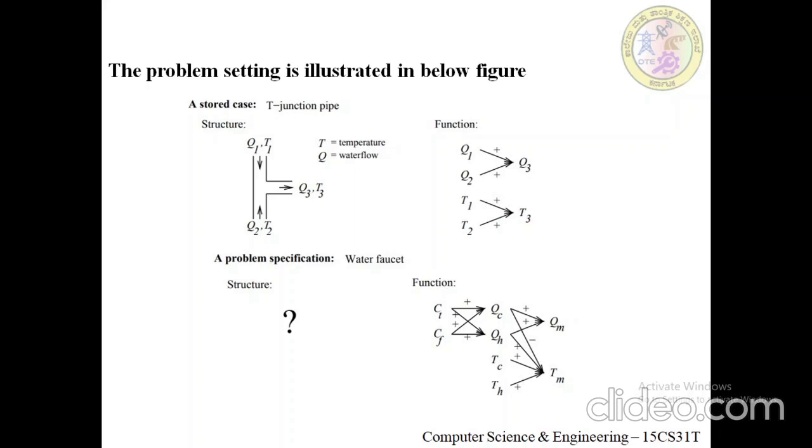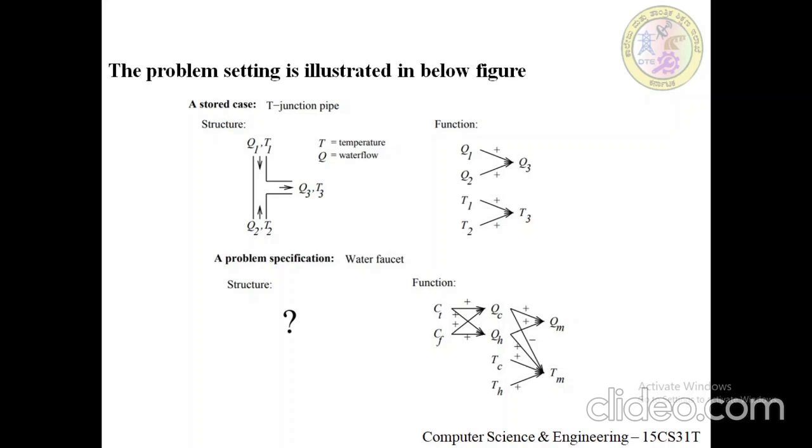Similarly, we have TC, TH and TM, which refer to the temperatures of cold water, hot water, and mixed water respectively. The variable CT denotes the control signal for temperature input to the faucet, and CF denotes the control signal for the water flow.